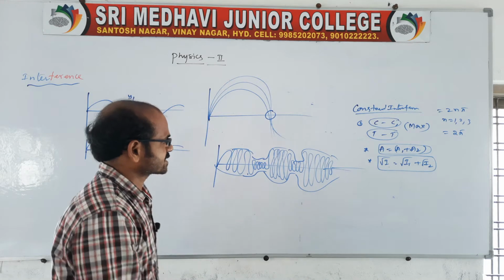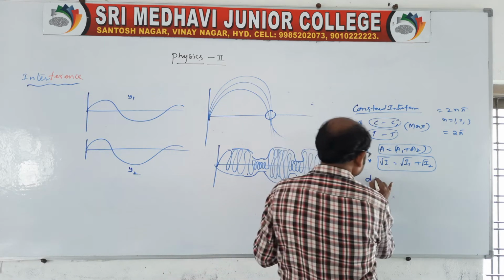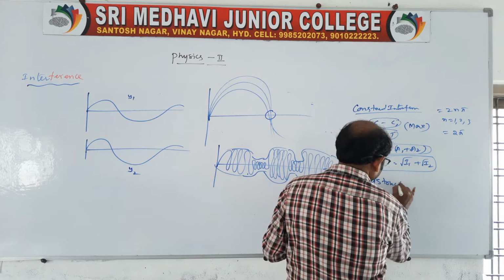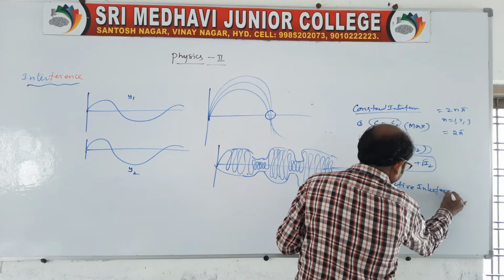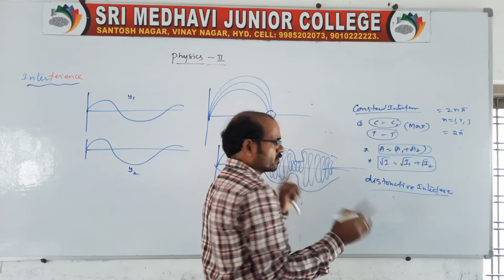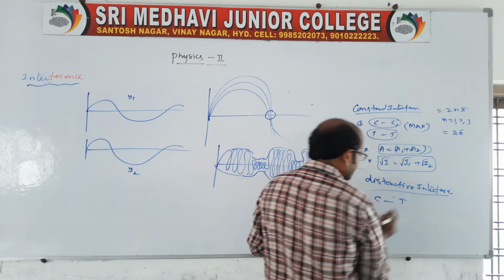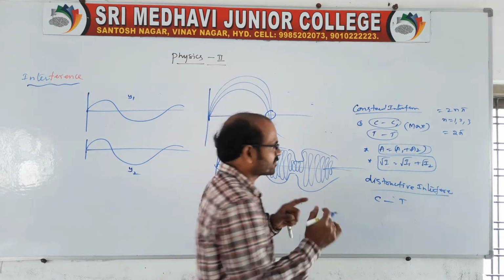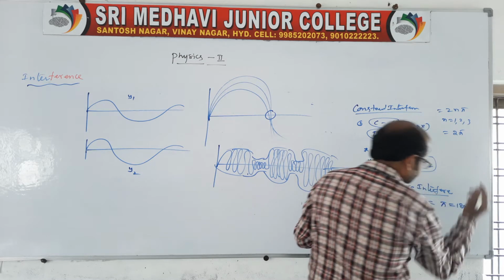Destructive interference is when the two waves overlap in opposite phase. Opposite phase means crest overlaps with trough, and the phase angle will be 180 degrees or pi.